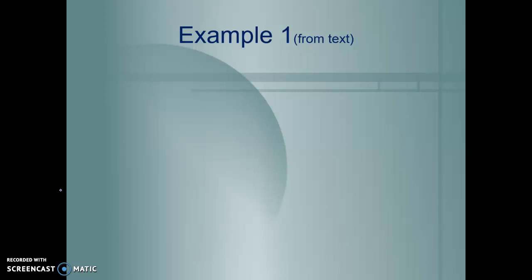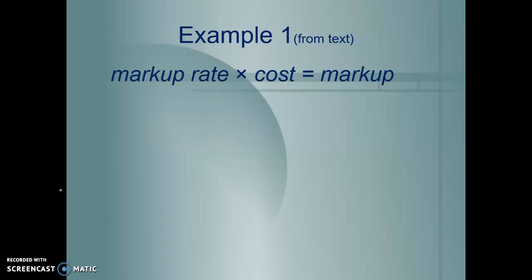This is example 1 from your book, page 123. It's about a sporting goods store that's marking up all of their clothing 75%. So they have their cost, what they pay, and a markup rate of 75%. And we're going to try to figure out what the retail price is.